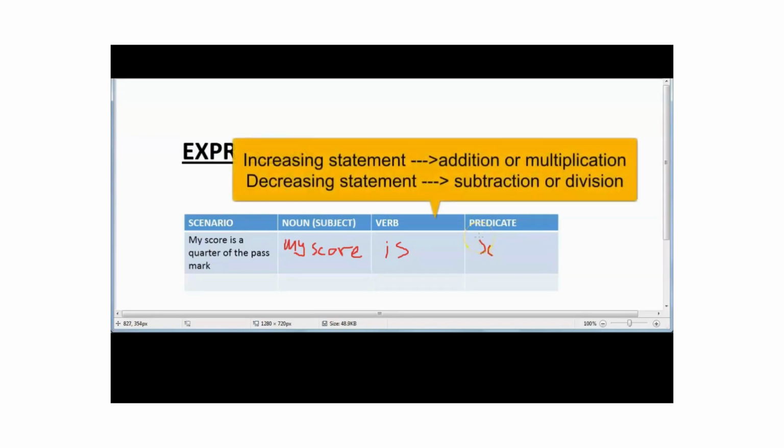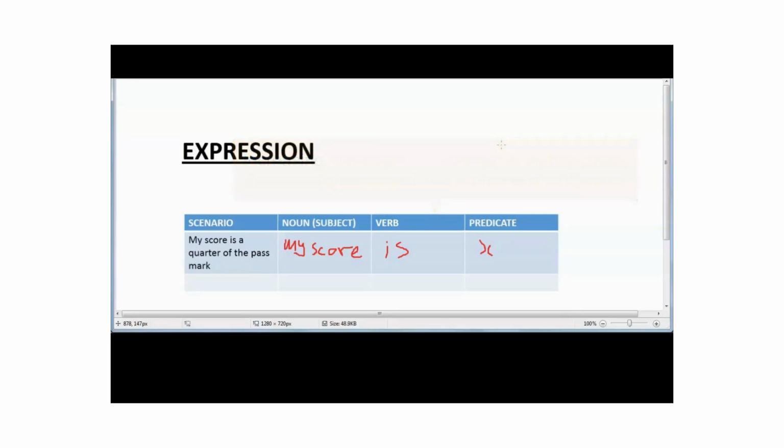If the outcome of the statement is suggestive of an increase, then the expression is expected to be an addition or multiplication operation. If, on the other hand, the outcome of the statement is suggesting a decrease, then the expression is expected to be a subtraction or division operation.